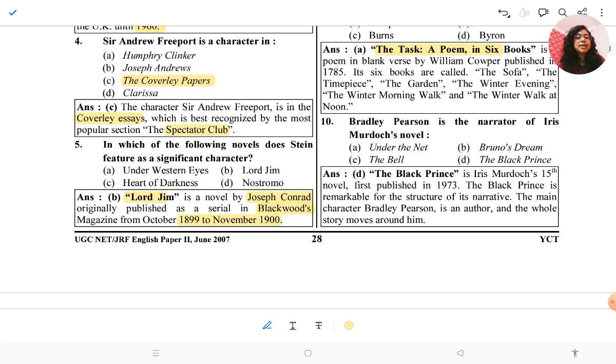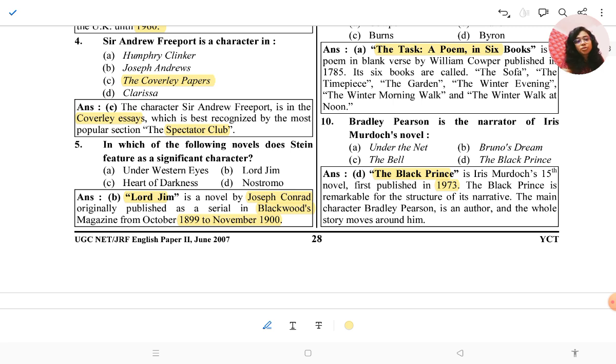Then Bradley Pearson is the narrator of Iris Murdoch's novel, and the novel is The Black Prince, published in 1973. The Black Prince is remarkable for the structure of its narrative. The main character, Bradley Pearson, is an author, and the whole story moves around him.